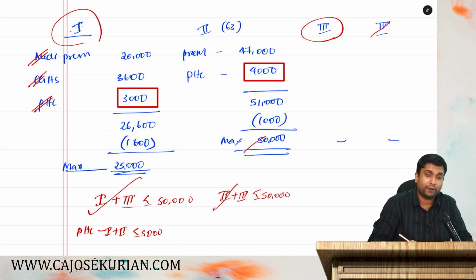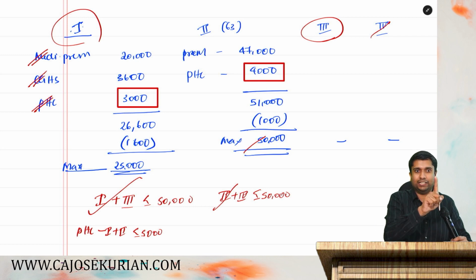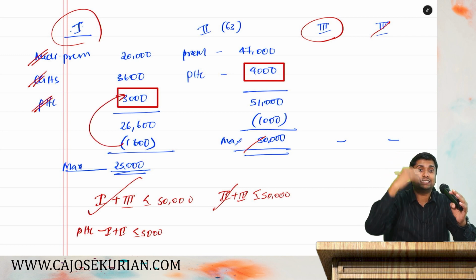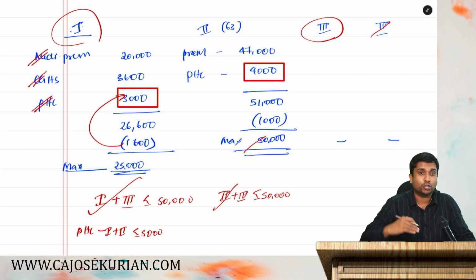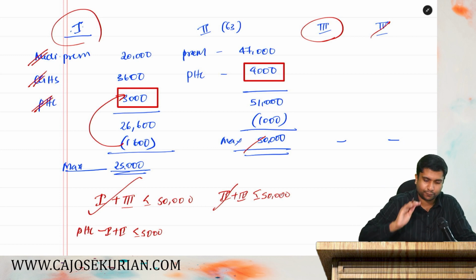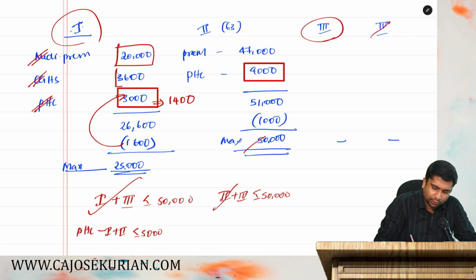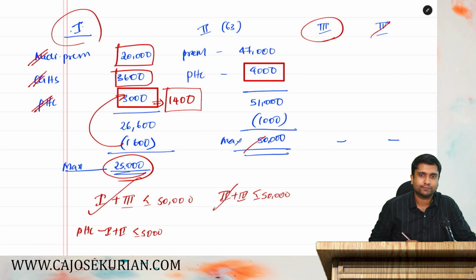For the better way, you need to consider it from the preventive health checkup so that the preventive health checkup will come down. Automatically, the overall condition will get satisfied. So I am disallowing this 1,600 from preventive health checkup. So how much will be the preventive health checkup? Only 1,400. So this 20, this 3,500 and this 1,400 become 25,000.